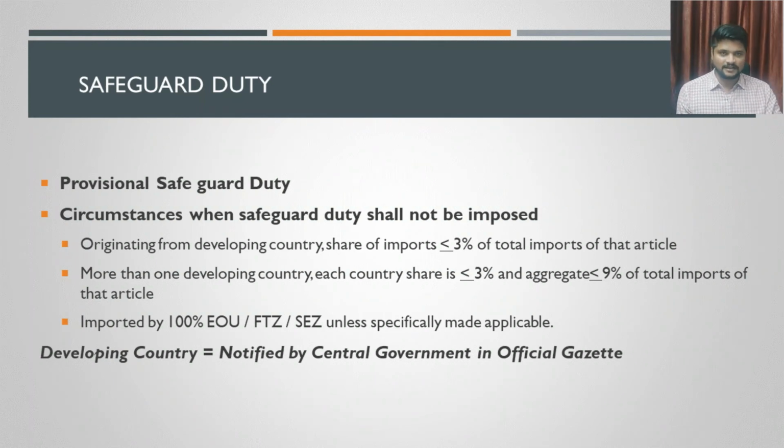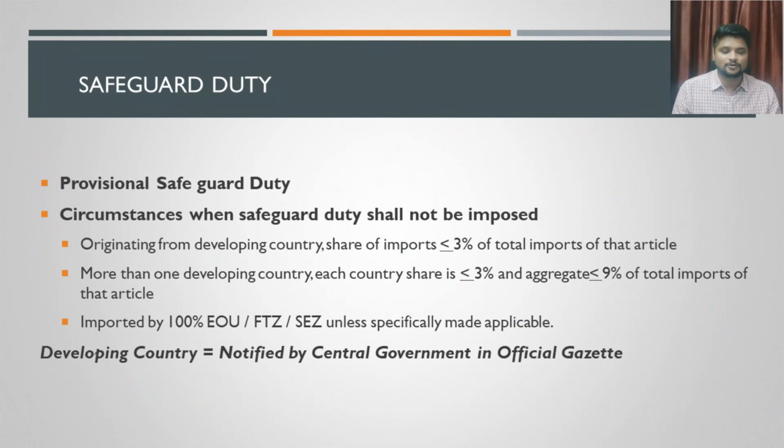That is the first condition. Second condition, you are importing the pedestal fan from Denmark, and you are importing the same pedestal fan from Australia as well. If I say that both the countries are developing countries, then the value of imports you are doing from each country, that is taking Denmark separately and Australia separately, should not be more than 3% of the entire imports. That is the first condition. Second condition, both these imports together should not cross 9% of the total imports.